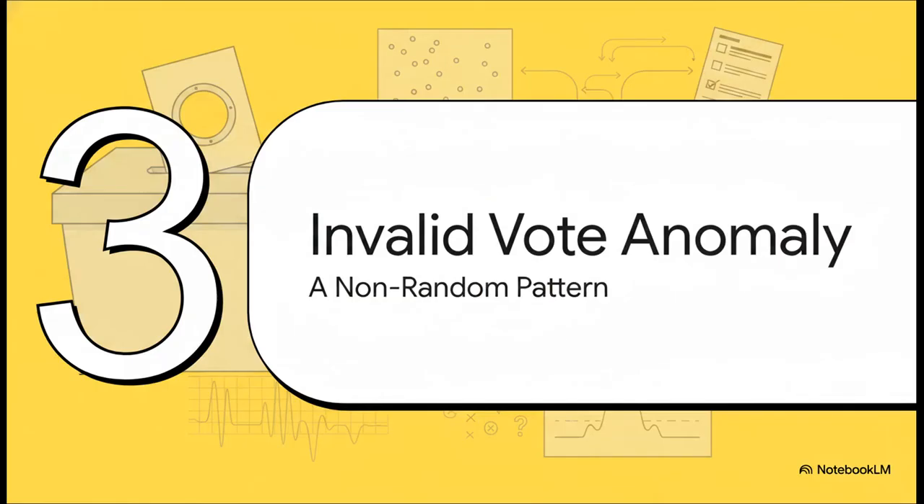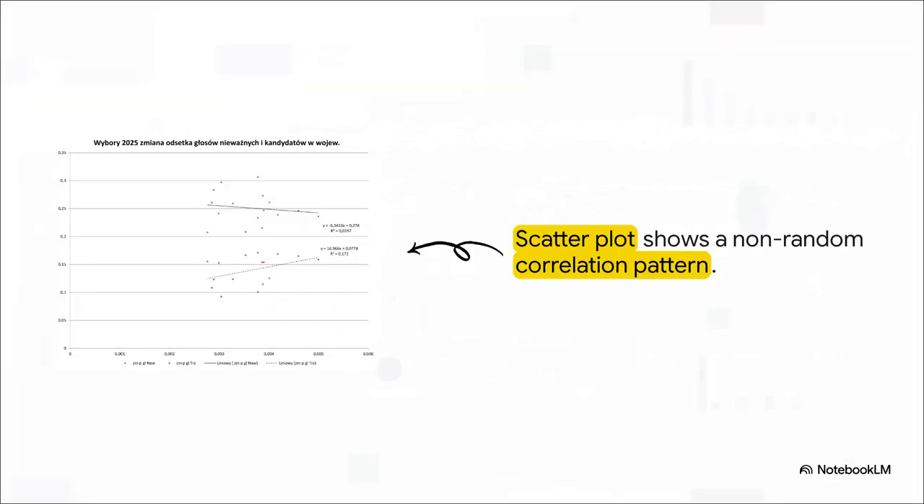Which brings us to part 3, the invalid vote anomaly. This is probably the most critical and complex twist in our whole territorial data investigation. We're moving away from who got the valid votes, and we're looking closely at the ballots that were thrown out.